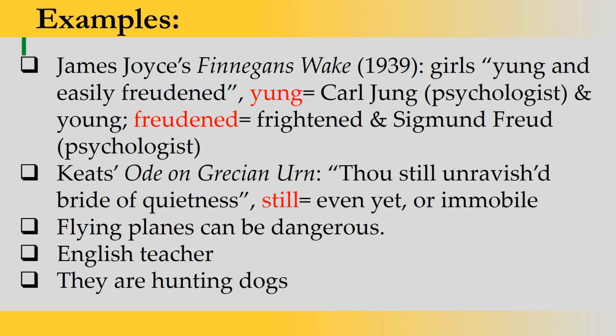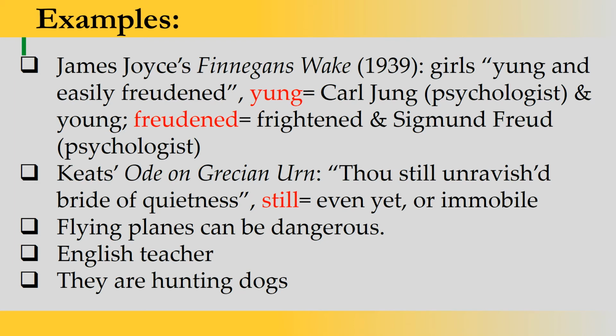Next, dear students, we have James Joyce's Finnegans Wake, a novel composed in 1939, where he refers to girls "young and easily frightened." Here the word young, spelled Y-U-N-G, means Carl Jung, who was a psychologist. And again the word young is related to age. The next word, frightened, refers to Sigmund Freud, again a psychologist.